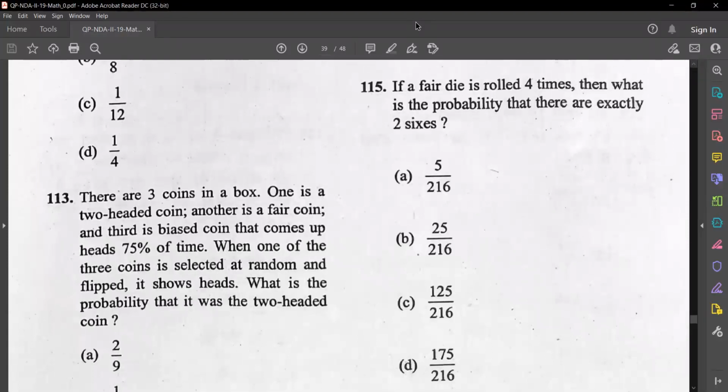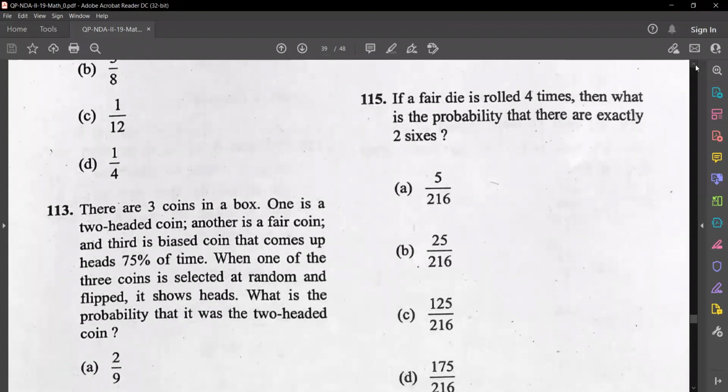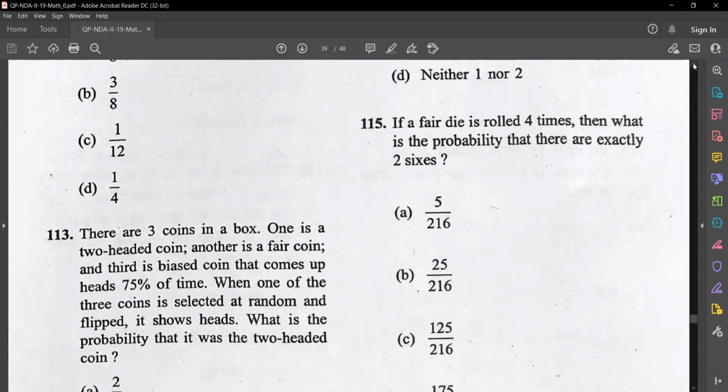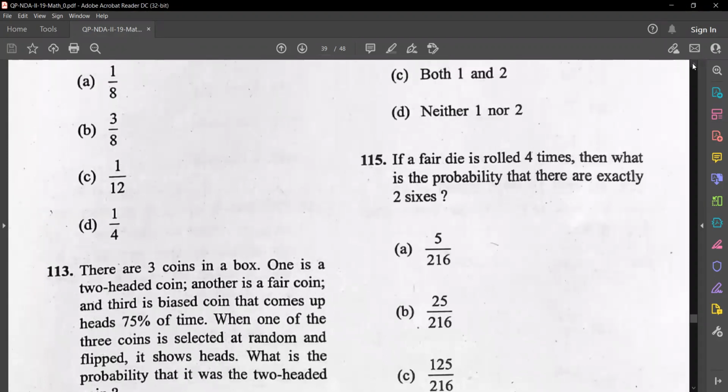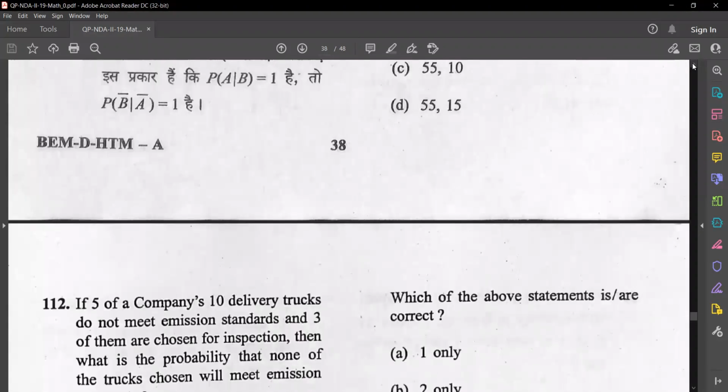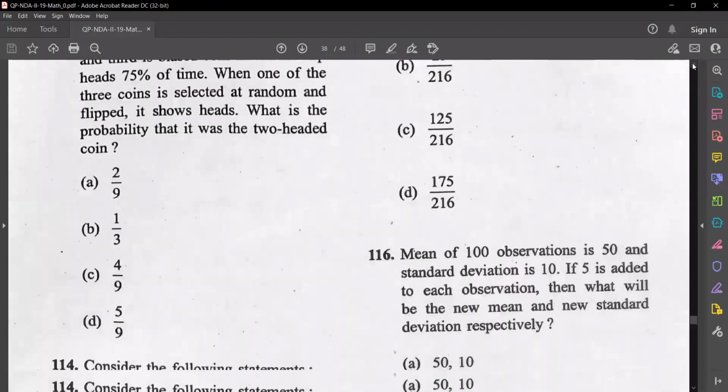Question number 100. Once again, we'll go to 114 and then come to 115. Question number 114.